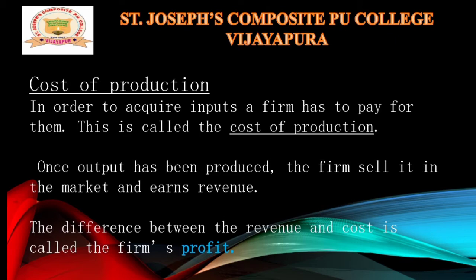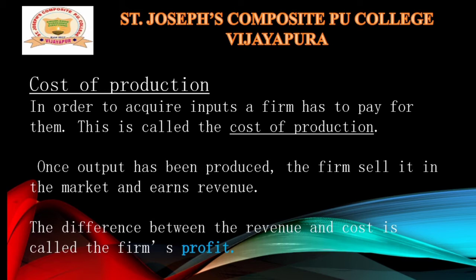Then what is cost of production? The firm needs to purchase inputs like I said already: raw materials, machines, tools and also labor services. Why? Because to produce the final goods or the output, right? So in order to produce the output, the firm requires some inputs, and in order to acquire the inputs, the firm has to pay some amount of money.